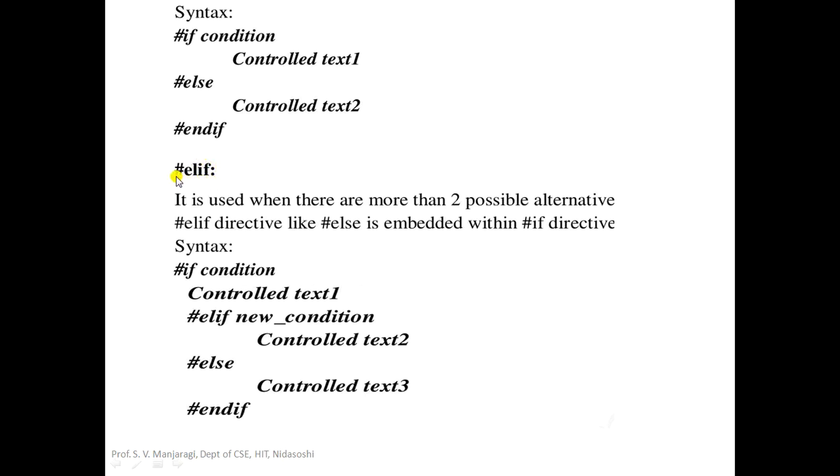There is one more here, that is #elif. So this is something called else-if that we used already in C programs. It is used when there are more than two possible alternatives.